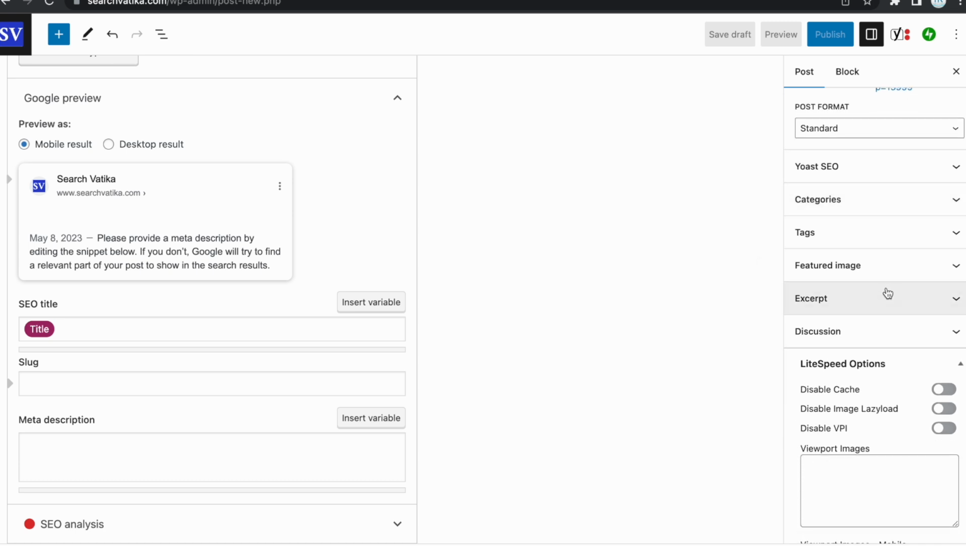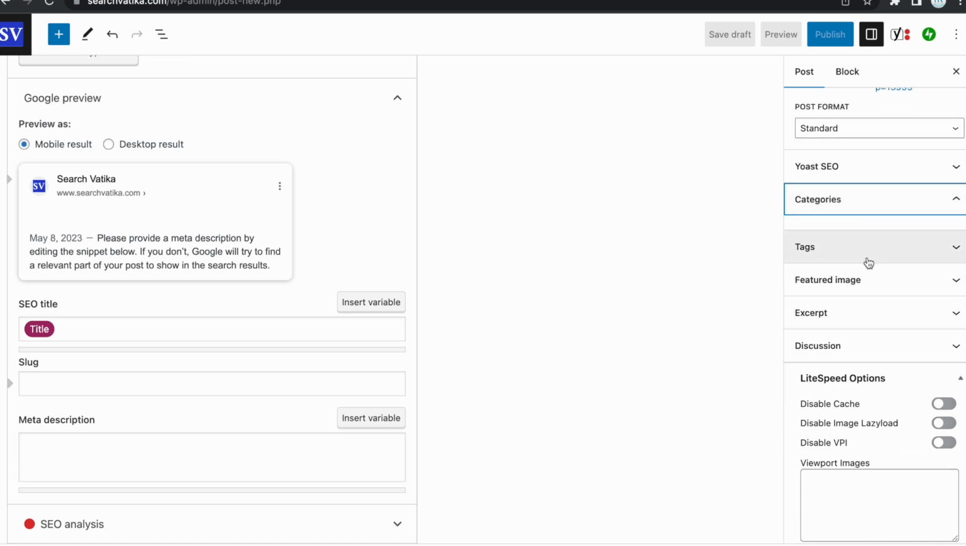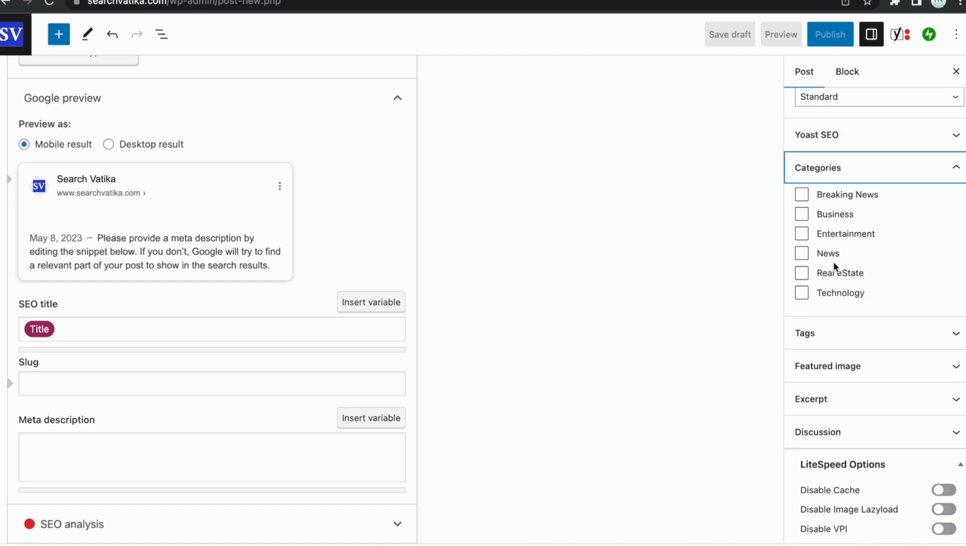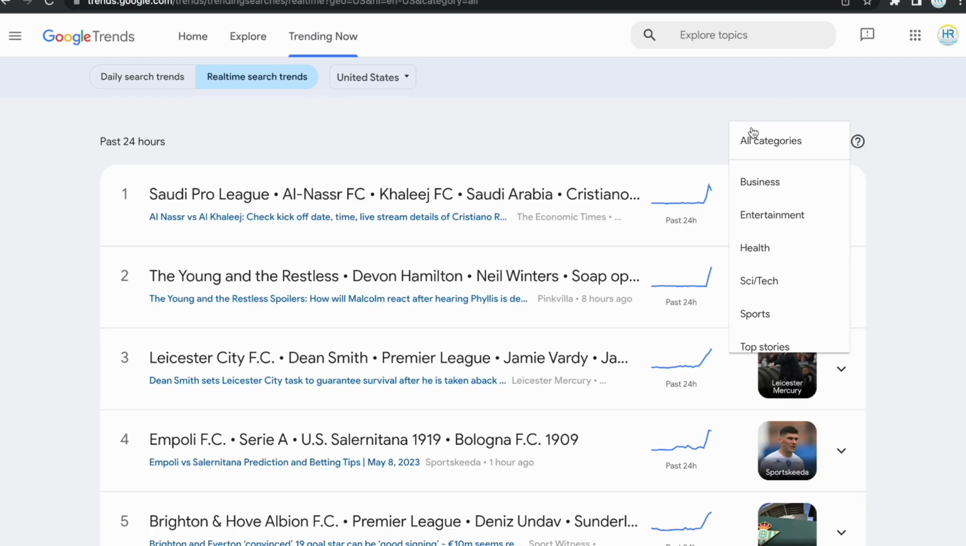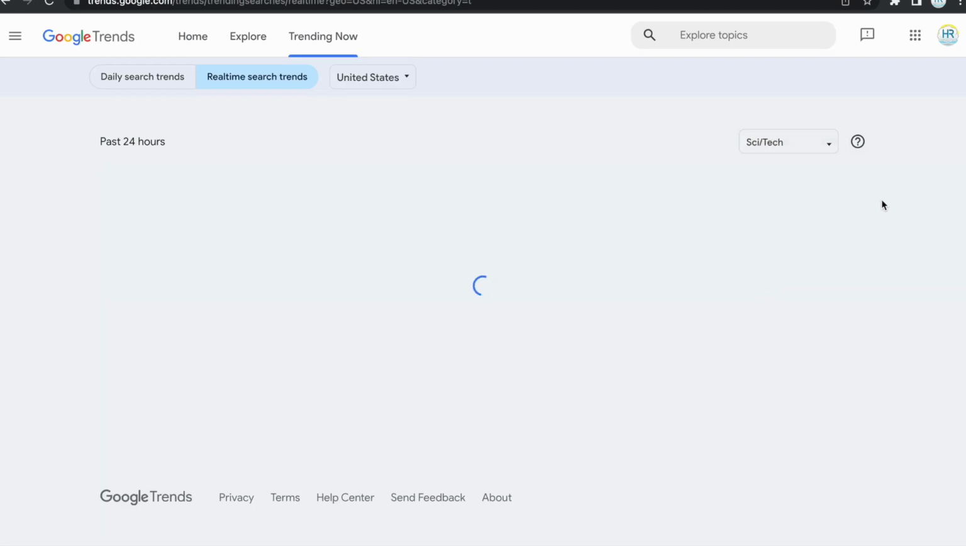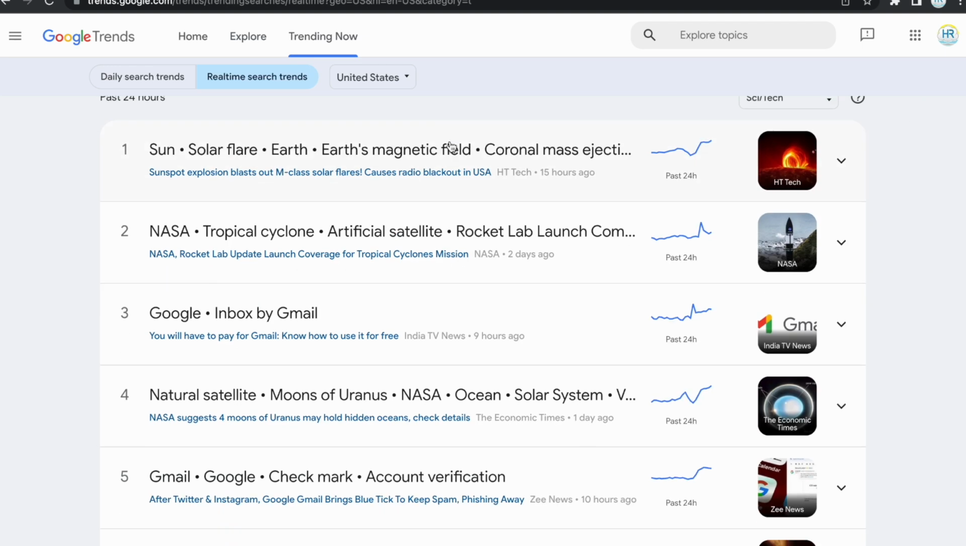Also from this right side bottom button, you can go to post and new to publish the posts, and then check the categories that are available. So a technology category is available, so you can publish on the tech, science and tech category.